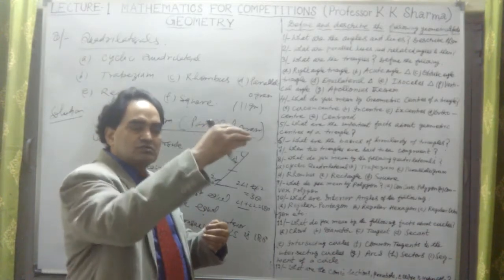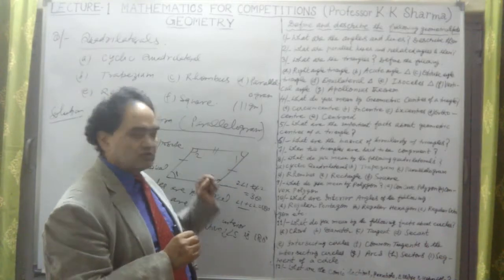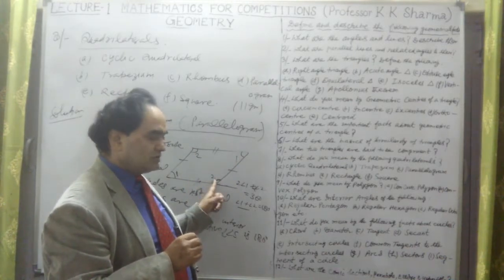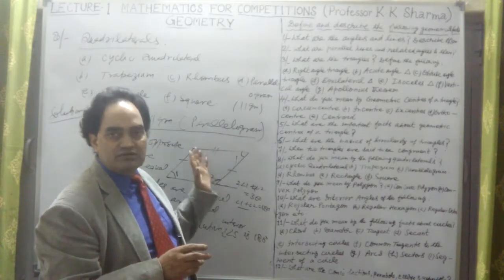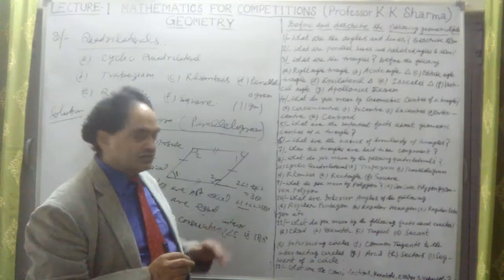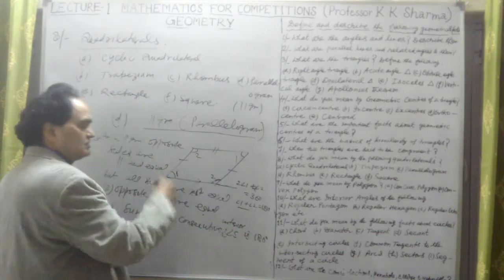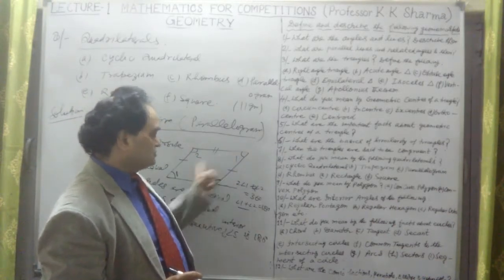Angle 2 plus angle 3, suppose 1, 2, 3, 4: angle 1 plus angle 2 is 180, angle 2 plus angle 3 is 180, angle 3 plus angle 4 is 180, angle 4 plus angle 1 is 180. This is what consecutive interior angles is 180. This is regarding parallelogram, and these diagonals are not equal.